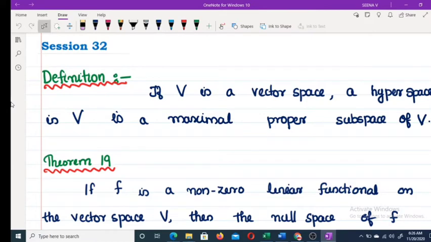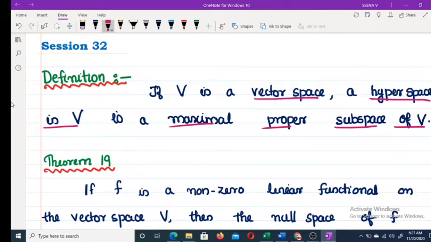In the last session, we discussed the double annihilator, or annihilator of an annihilator. Now we are going to prove one result. Before that, we are going to discuss one definition that we have already discussed. Let V be a vector space. A hyperspace in V is a maximal proper subspace of V. I think we have already discussed this.